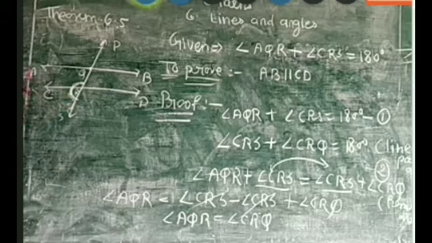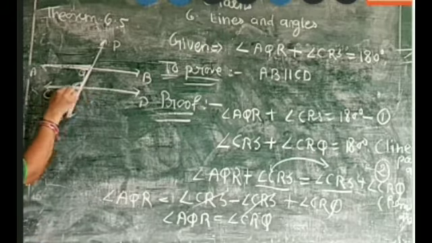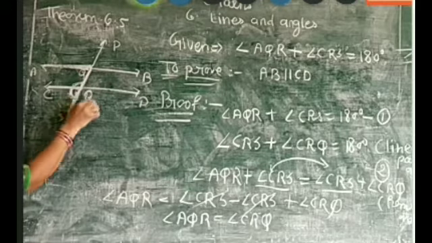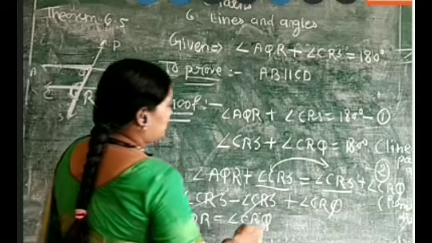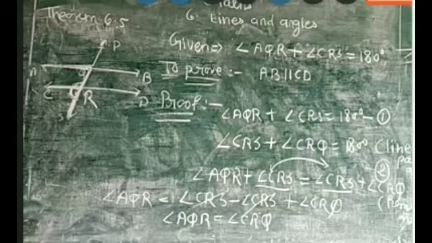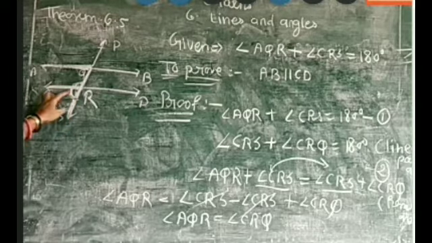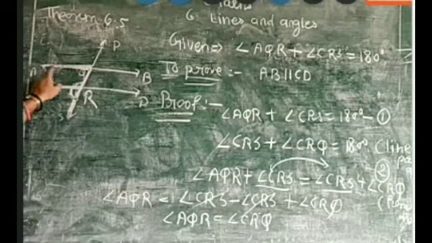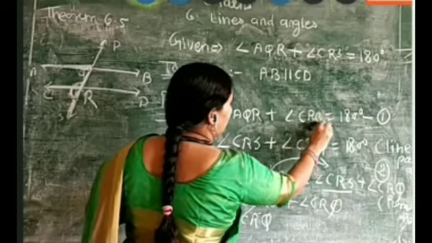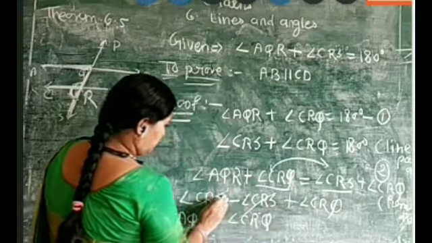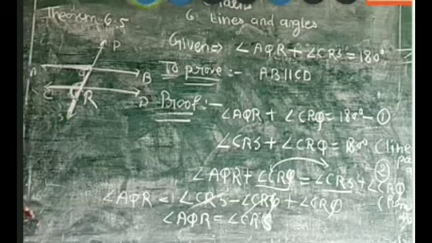Okay. Now you will answer me, angle AQR and angle CRQ, what are they forming? Something is wrong. Here it is CRQ, not CRS. Angle AQR and angle CRQ, what are they forming? They are forming corresponding angles.